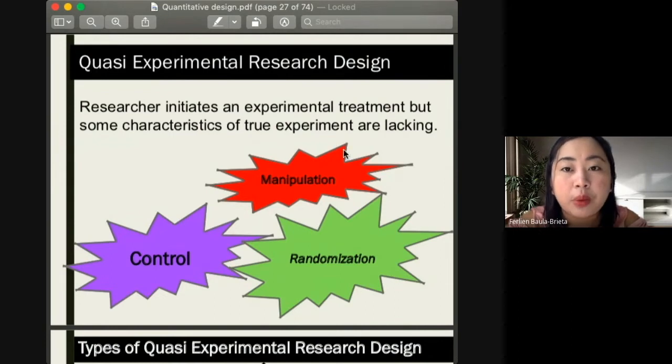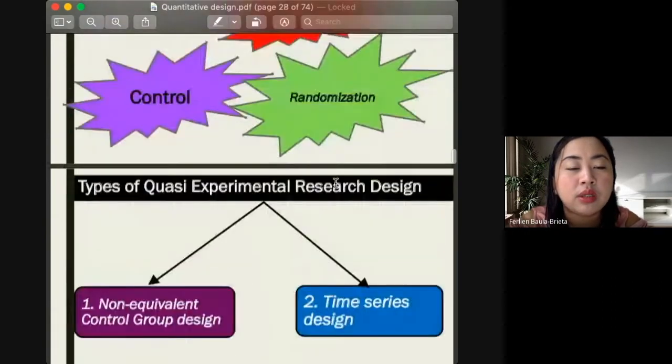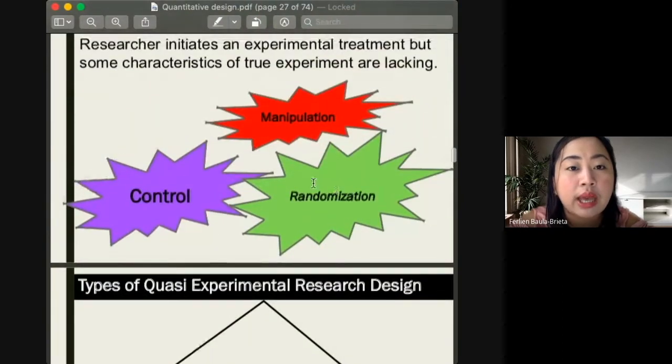Remember, a while ago, true experimental design has three characteristics: the control, the randomization, and the manipulation. So what is lacking in our quasi-experimental design is randomization. It lacks the characteristic of true experiment of randomization.